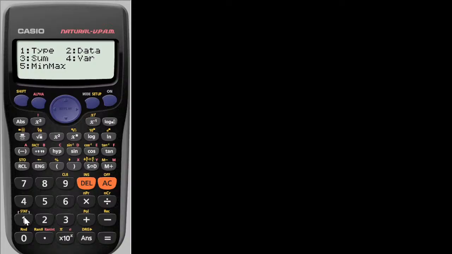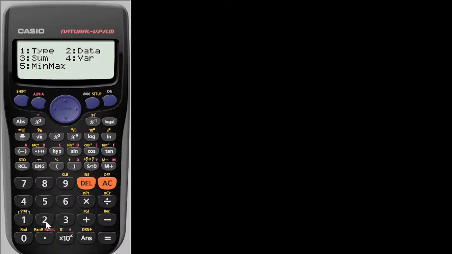So we have many options there. What is option number 1? It says type. Option number 2 is data. So there's the type, and then there's the data. Type tells which one to use, which is 1 plus bar. The data, if you want to access your data, you can press data, and it will show you everything that you've put in there. Then we have number 3, which is sum.